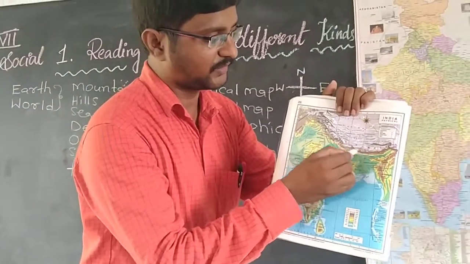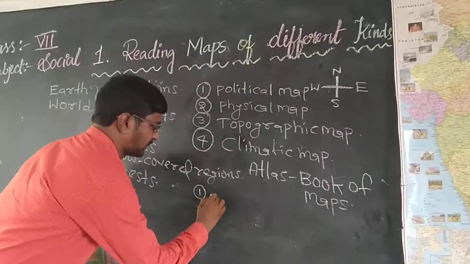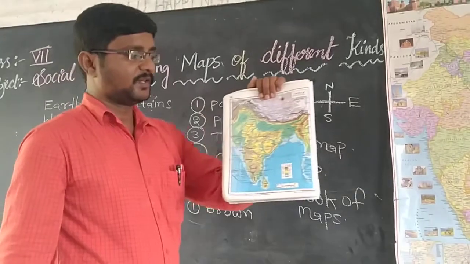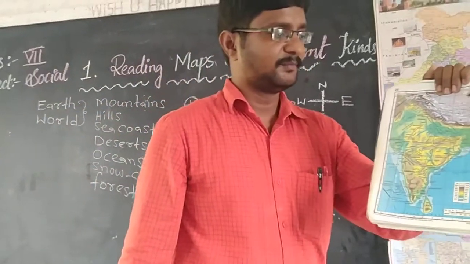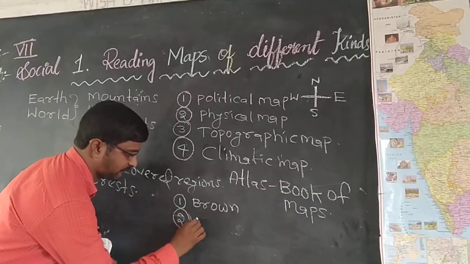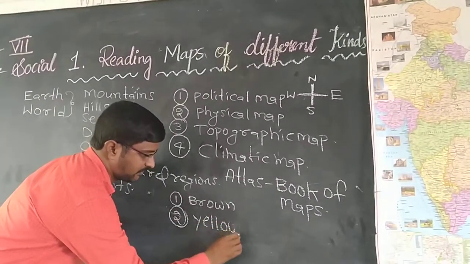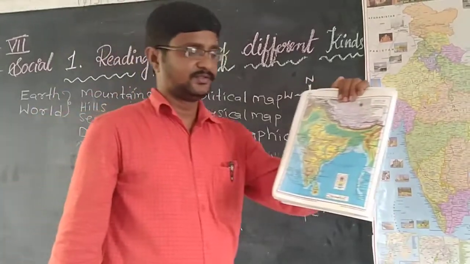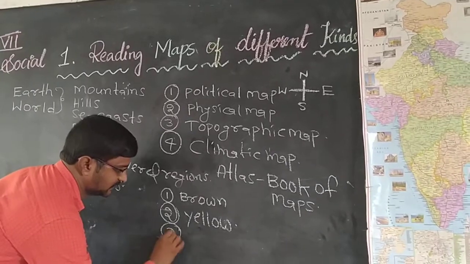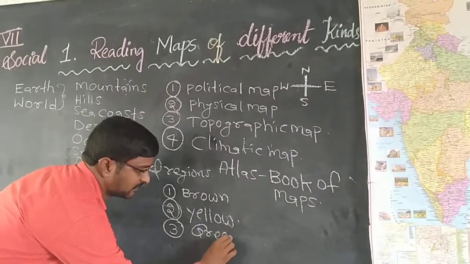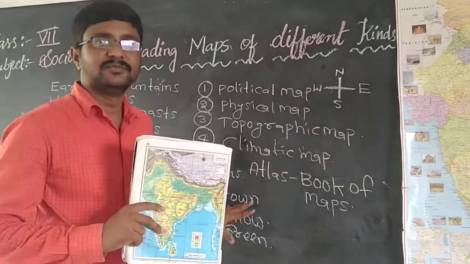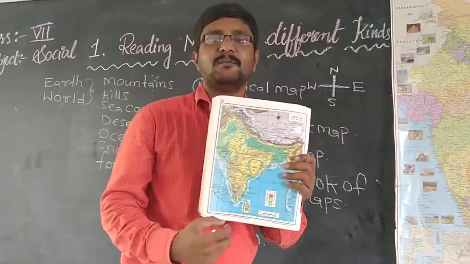This color, do you know this color? What is this color? Brown color. And tell me what are the other colors you find in this map? Yellow color. And what are the other colors you find in this map? Yeah, green color. So these are the colors we have found in the map.